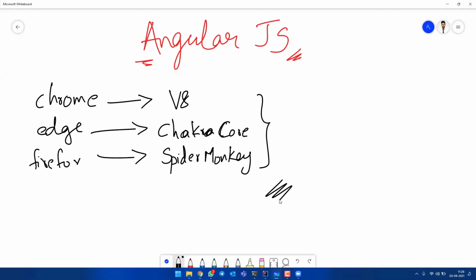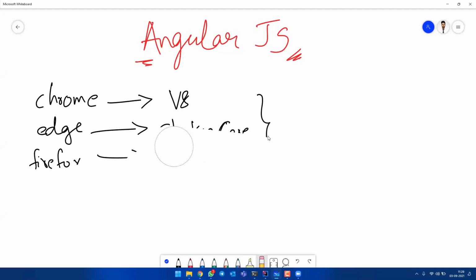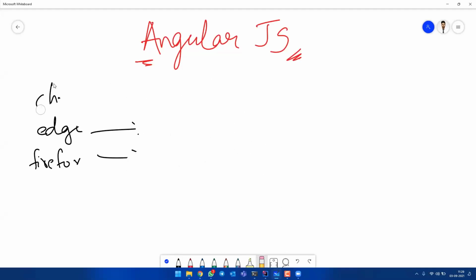Now, this is the story till now. Till now, before getting into AngularJS and React.js, this is the story. So we can develop applications using this, and Chakra Core, V8, SpiderMonkey will be able to compile it. But why is there a need to develop frameworks called AngularJS and React.js?